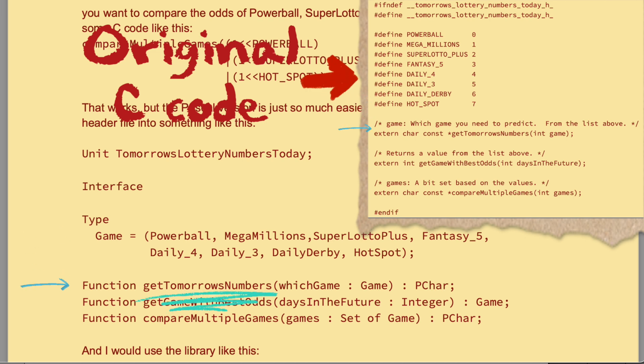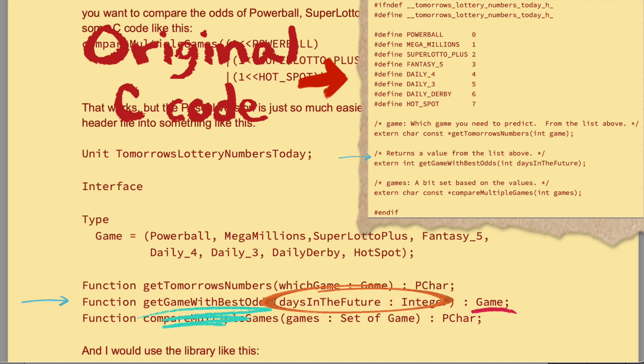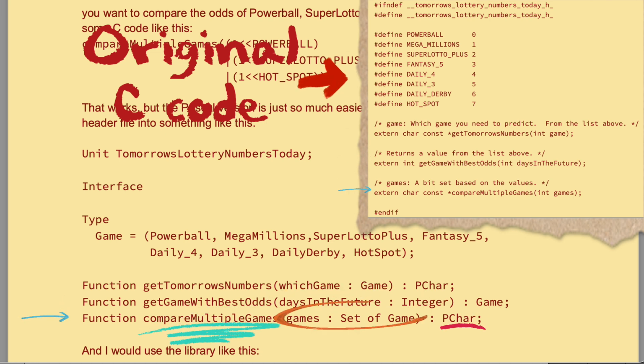The function Get Tomorrow's Numbers takes an input of which game, which is of type game, and it returns a C-style string. The function Get Game with Best Odds takes one input, which is an integer, and returns a value of type game. The function Compare Multiple Games takes one input of type set of game, and it returns a C-style string.